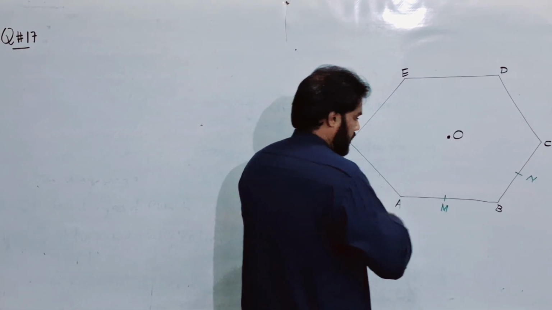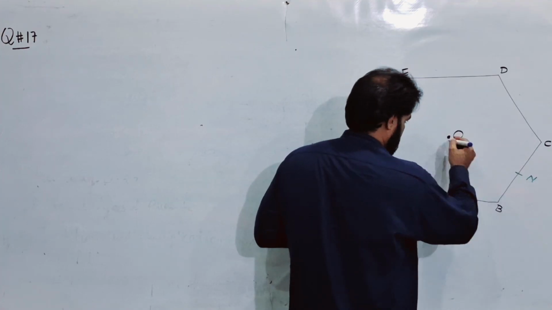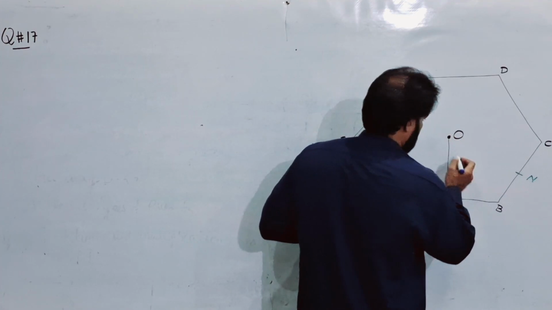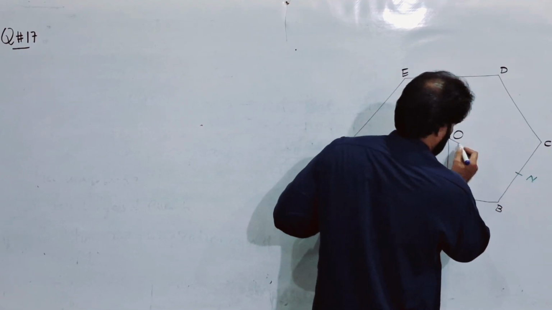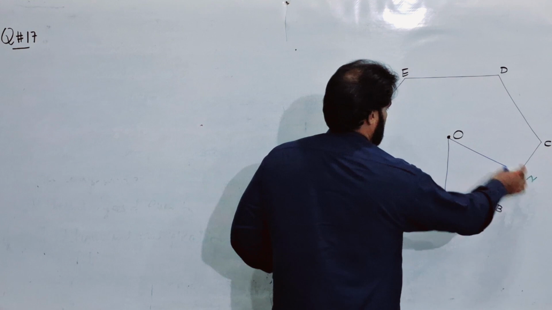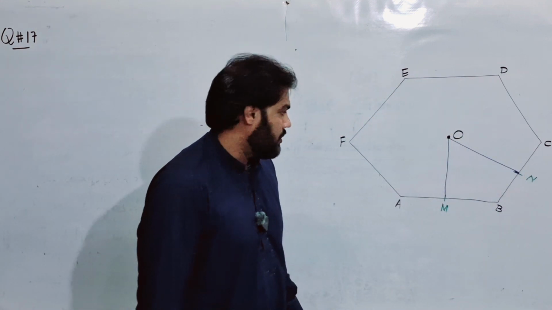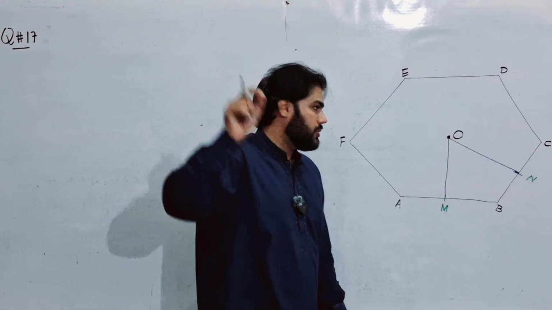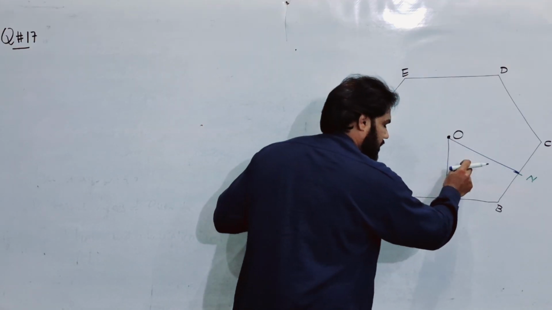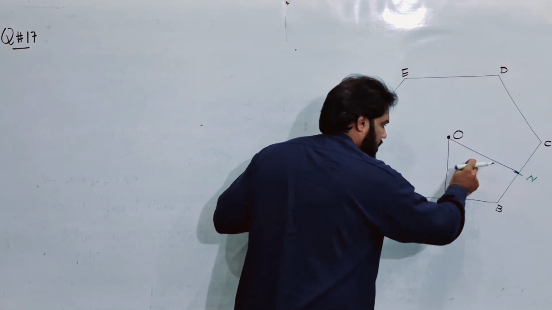If you join all of these points, M, B, N, and O, this becomes the kite MBNO. If we choose a point in this hexagon, what is the probability that the point lies in this area?